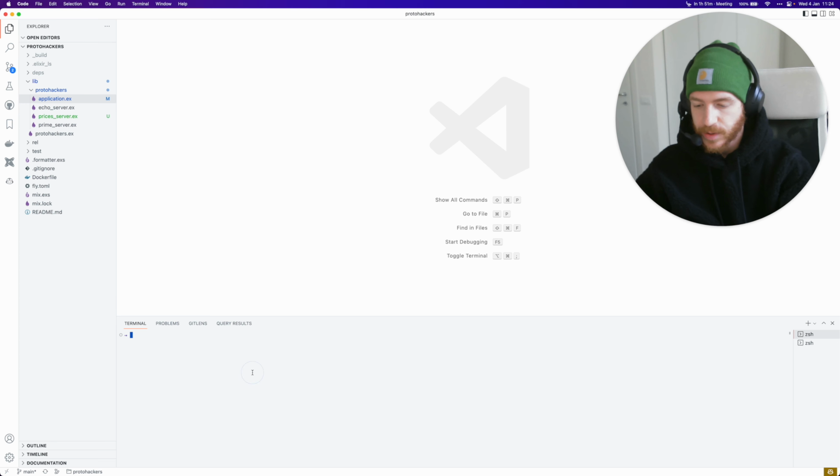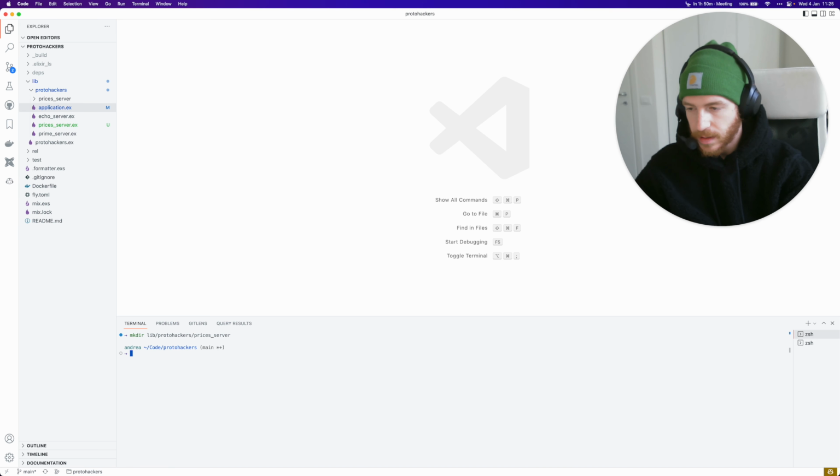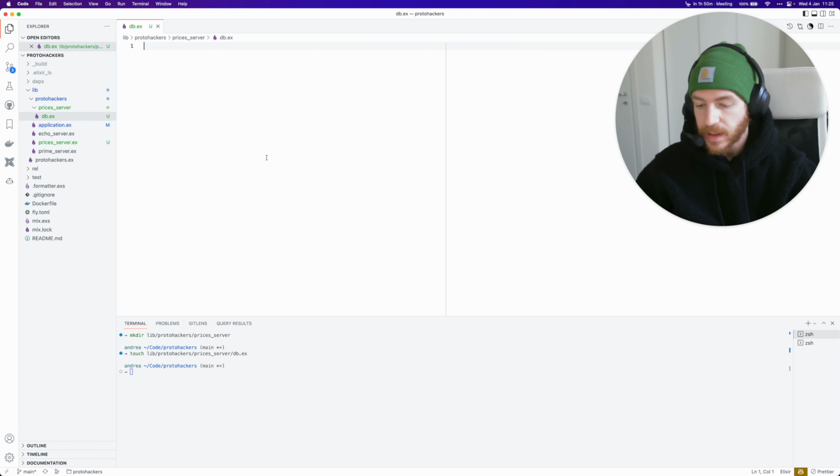So let's have a separate module so that we'll be able to test it out and encapsulate the data structure. So we'll isolate this functional layer. To do that, I'm just going to create a new directory, which is going to be protohackers prices server. And then I'm going to create a file in there. So I'm going to say protohackers prices server slash, let's call it db. Okay. So let's open this out. And I am encapsulating the shape of the DB data structure in this module.